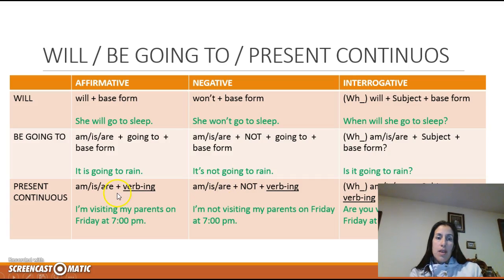And talking about the present continuous, we use the verb to be in present, is or are, but the verb goes with an ing form. If it's negative, you just add not, and if you make questions, again, you put the verb to be before the subject. And that way, you form the three different tenses. So if you need to check this while you are doing your exercises at the end, you can come back and just pause the video to have the table with you.